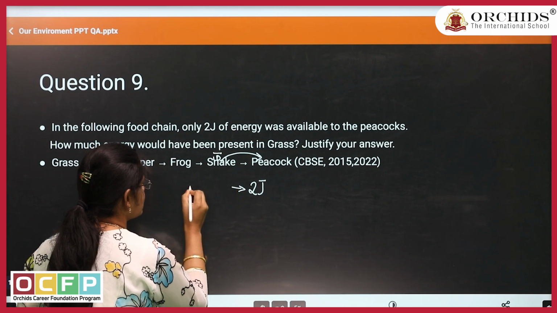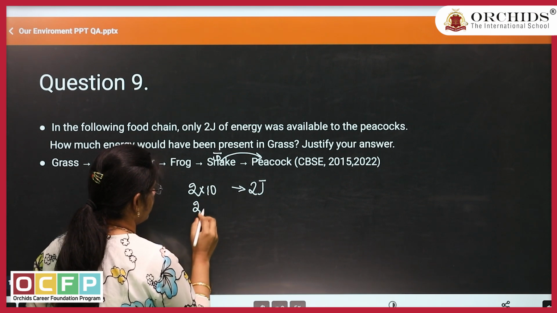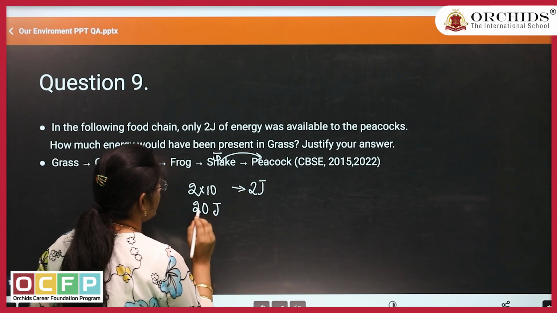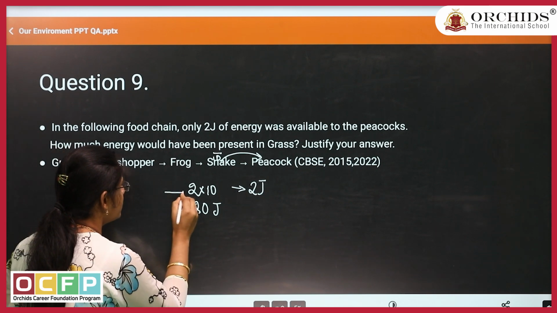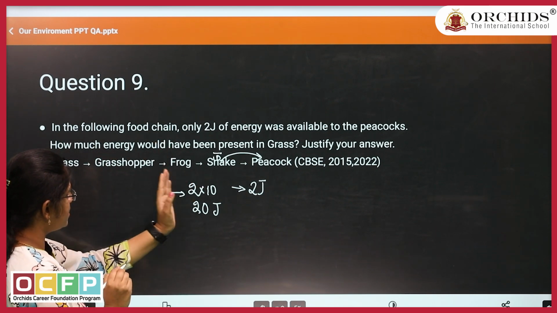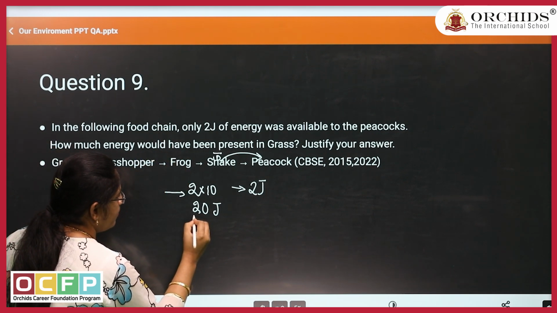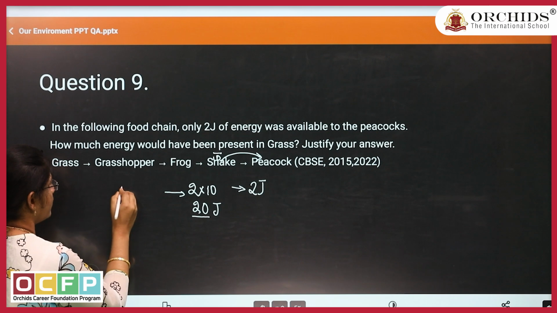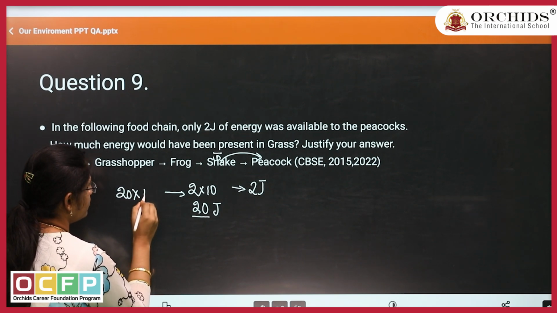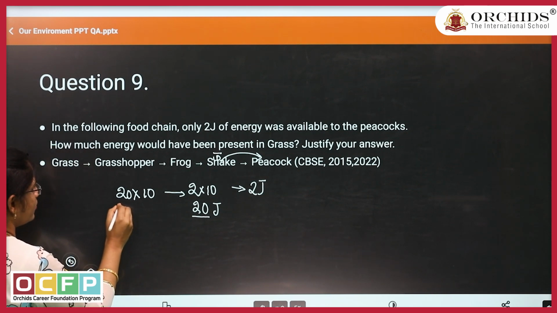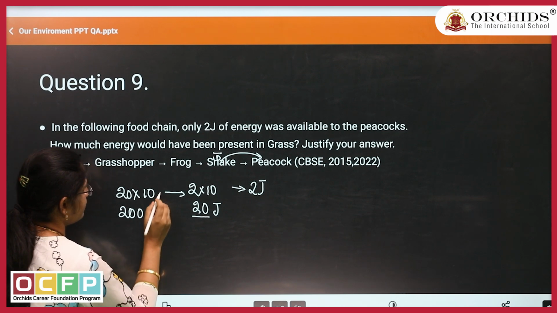So for snakes, 2 joules into 10, it will be 20 joules of energy available for the snakes. Next, move to the next trophic level, which is coming in reverse order. For frogs, again you need to multiply 20 joules by 10. So 20 into 10, you are going to get 200 joules. Then for the grasshopper, you get 2000 joules of energy.